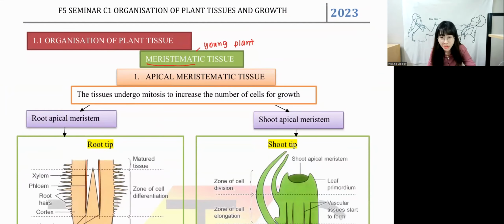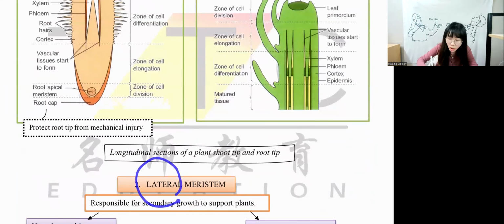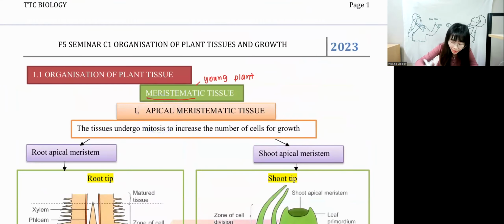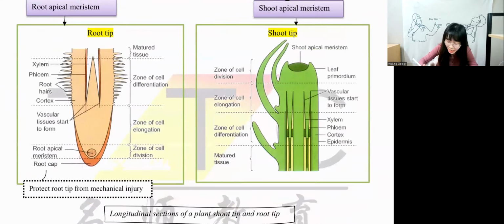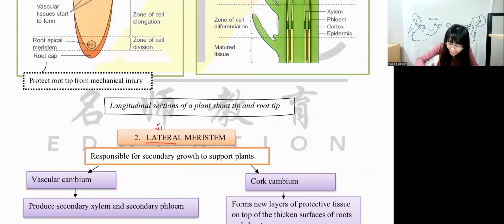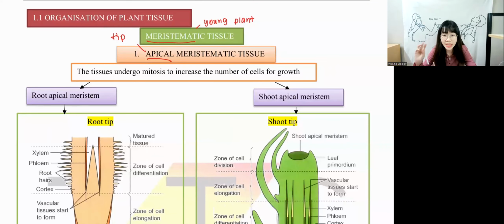We have two different types of meristem. We have apical meristem and we have lateral meristem. Apical means tip. Lateral means side. Okay, remember that apical means tip, lateral means the side.